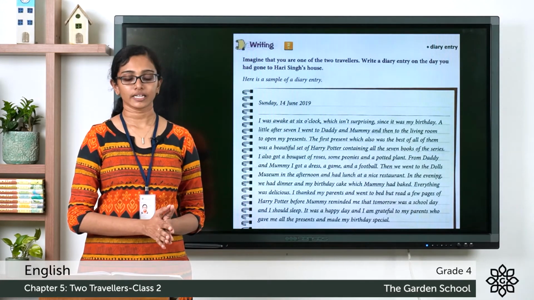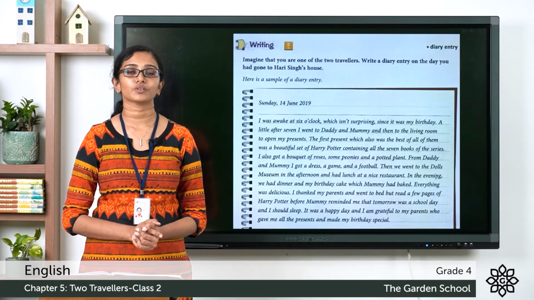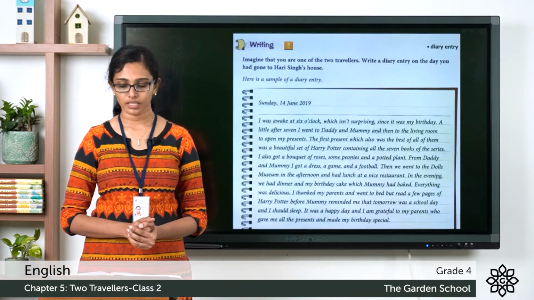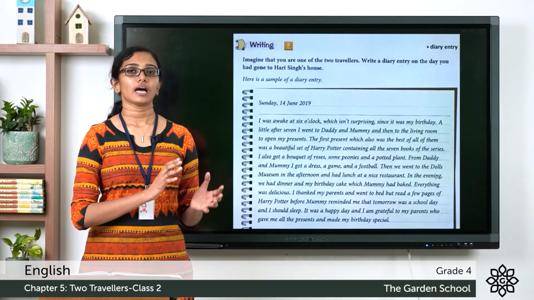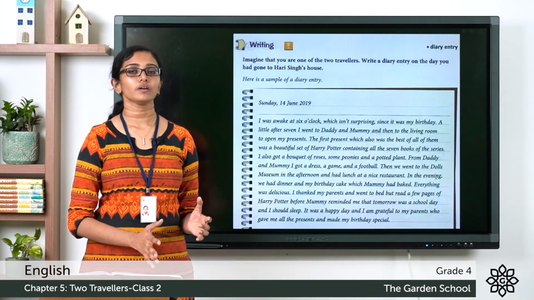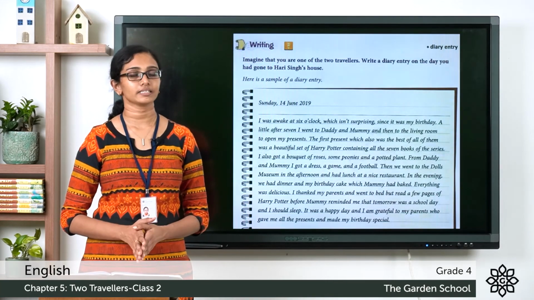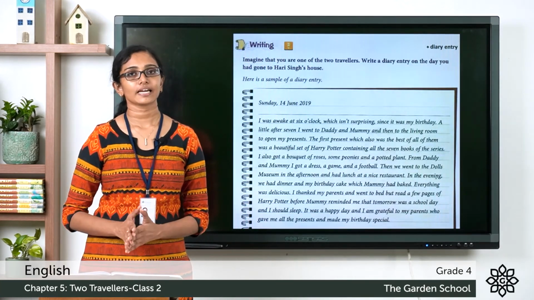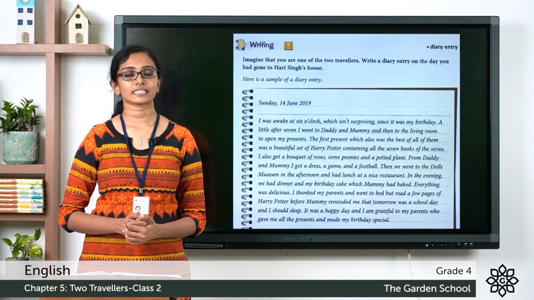You can write the diary entry imagining that you were one of the travelers who went to Hari Singh's house. And you can describe what all had happened at the home. And you can describe about all the things that happened at Hari Singh's home. So you write the diary entry in your notebook, take a picture and send it through Teams.